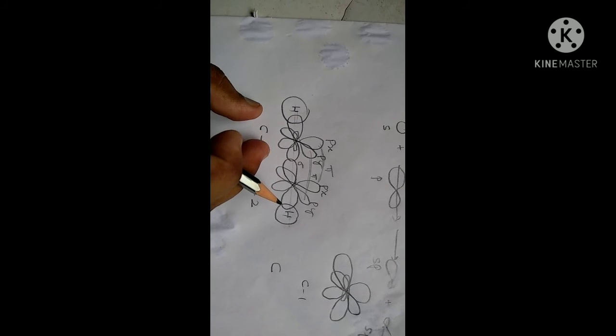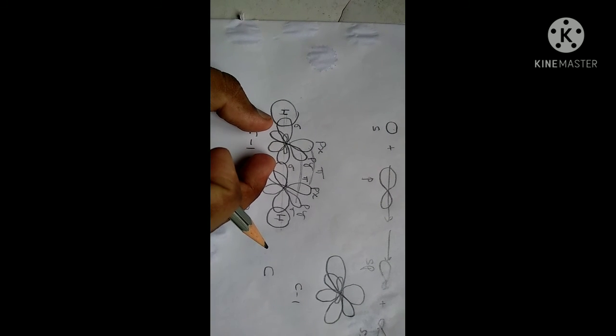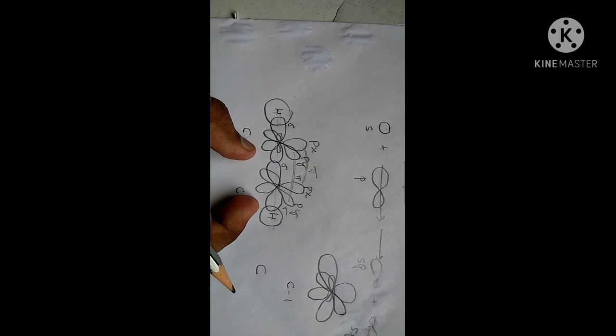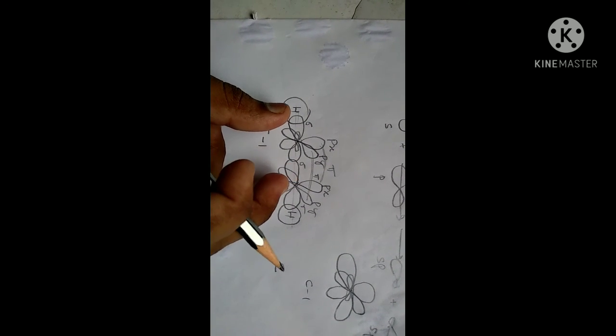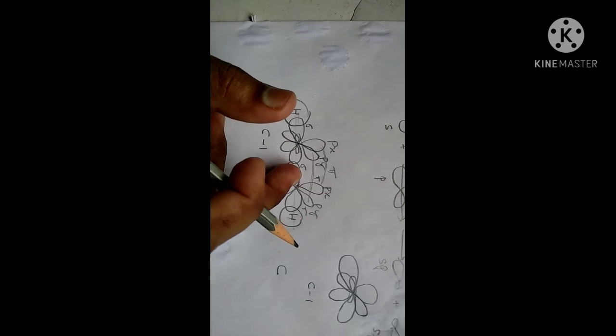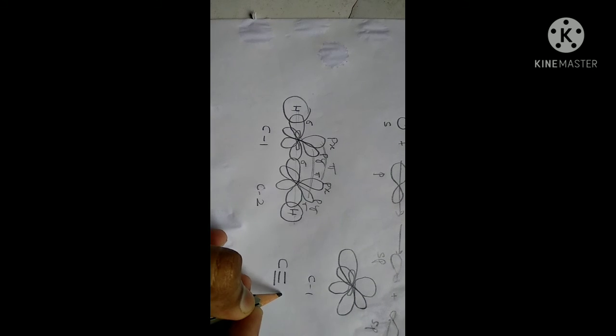So this is one carbon atom containing one hydrogen atom. This is also a sigma bond. This carbon atom contains one hydrogen atom, and this carbon atom contains another hydrogen atom. Both carbon atoms approach each other, and they constitute three bonds: one sigma bond and the remaining two pi bonds. So this is the hybridization in acetylene.